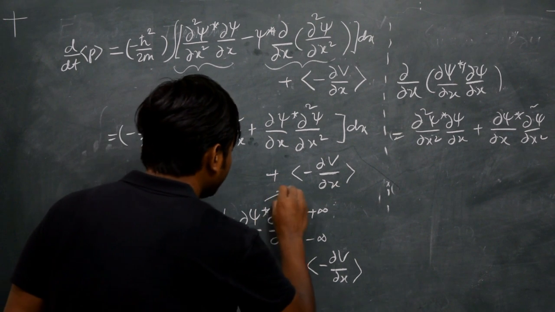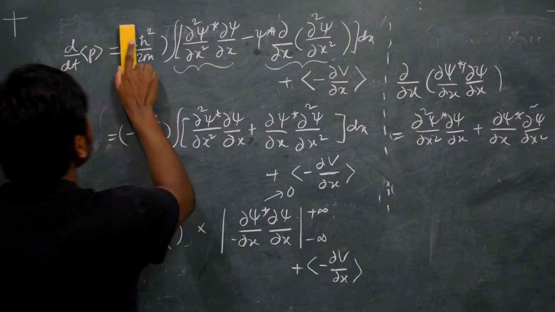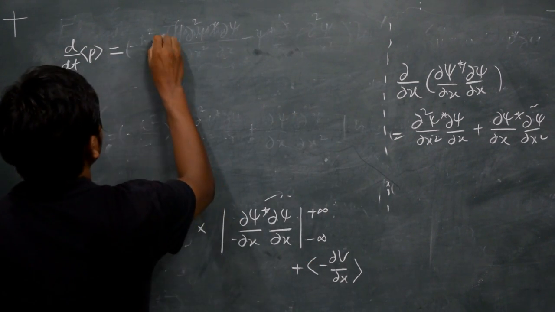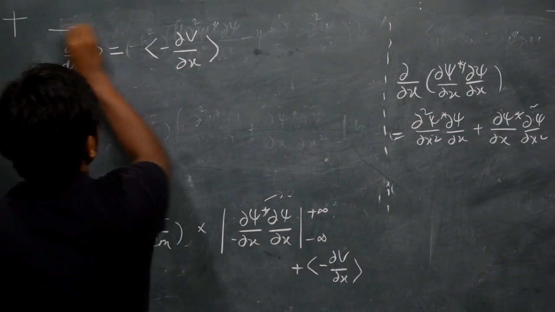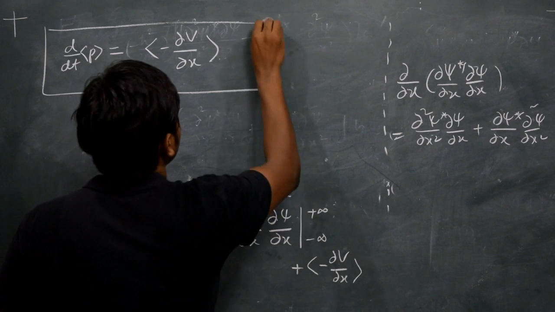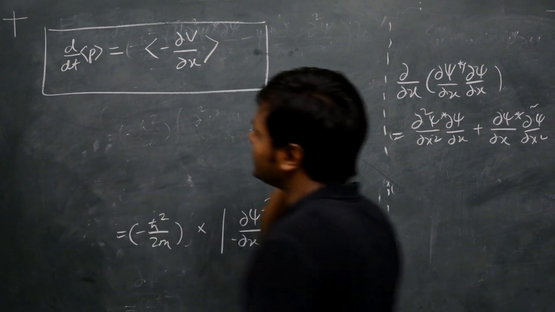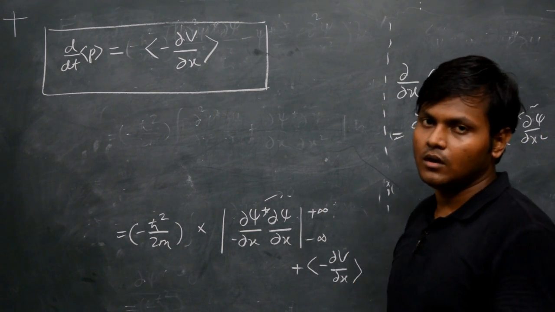You are only left with minus del v by del x, which is the Ehrenfest theorem. Okay, that's it. This is the proof for the Ehrenfest theorem from the Schrodinger's picture.